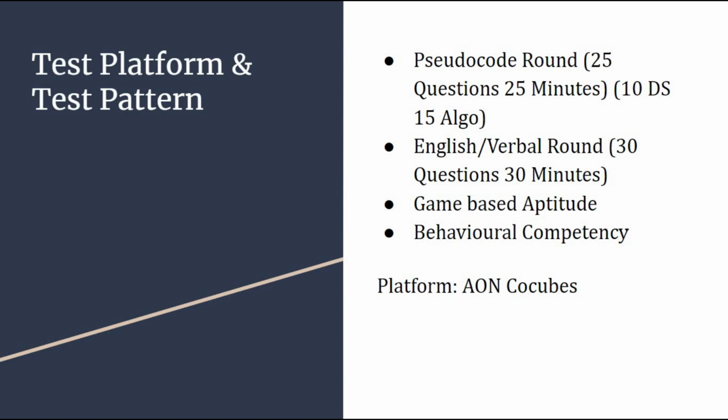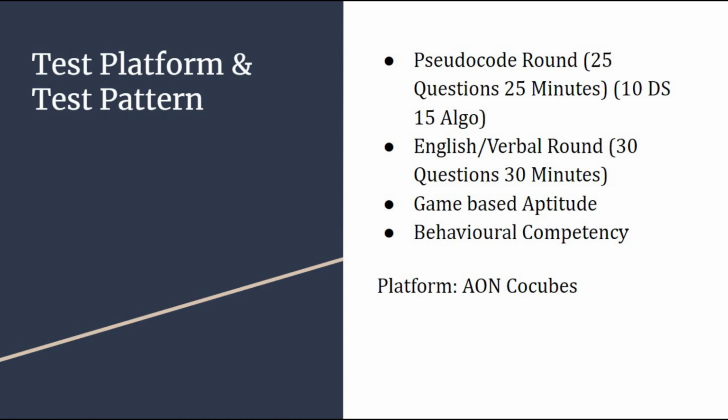There you need to solve 30 questions in 30 minutes. So the English and verbal ability round is a bit hectic. I mean, in that particular round you need to be fast as well as attentive. And the cutoff of that round is a bit high. Okay. During the batch of 2021, most of the students got eliminated in this particular round only.